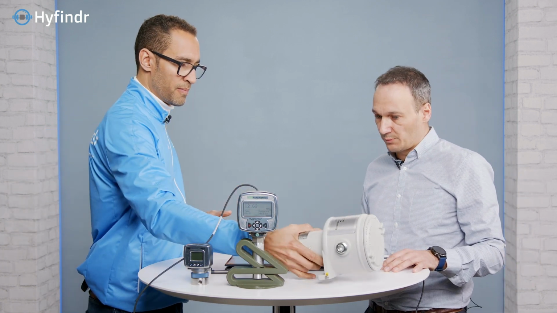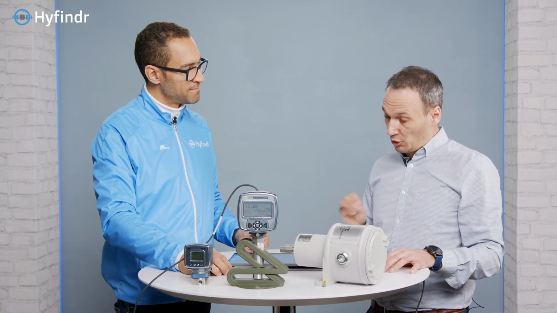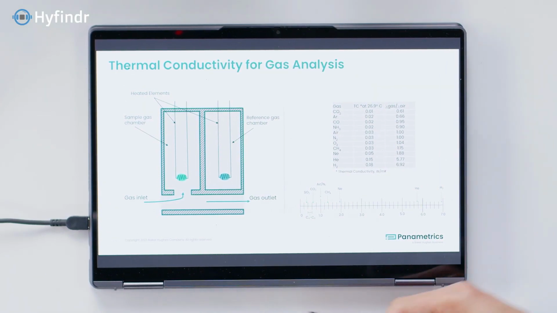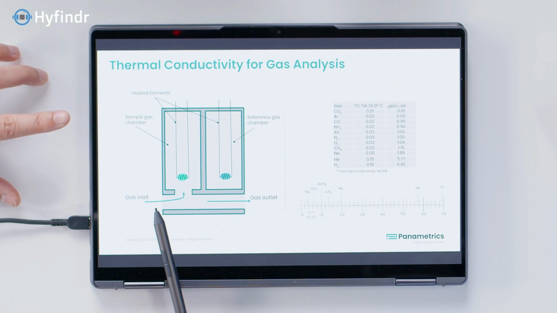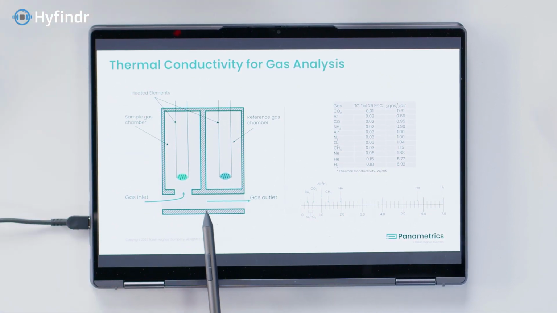We're talking about what's inside, exactly as on the diagram. It is a continuous measurement, not random checks. That's why it's important to have stable, reliable technology in the background, and thermal conductivity is one of the most stable for this task. Here we see the gas inlet, the gas coming in, and this is the measurement cell.